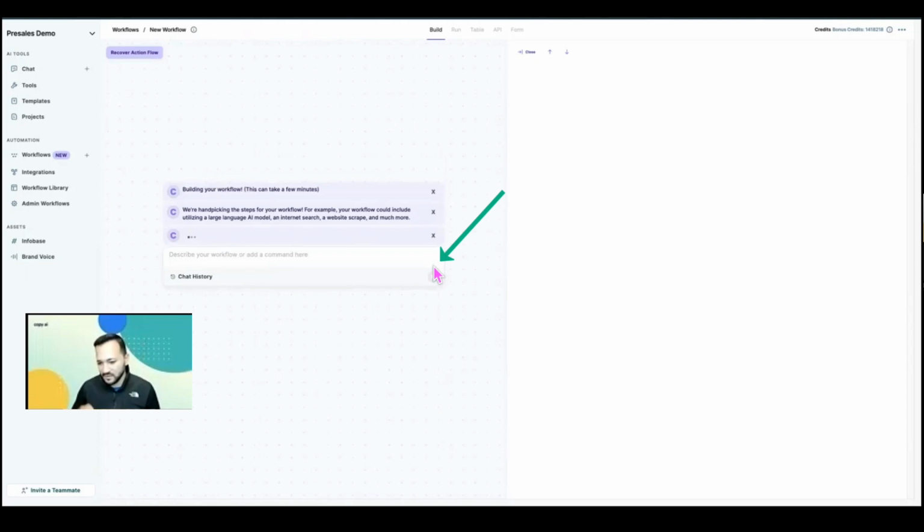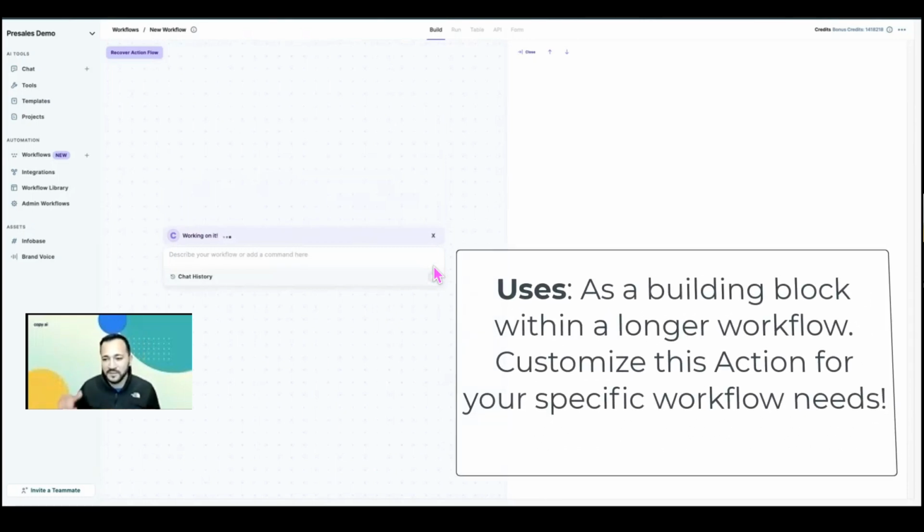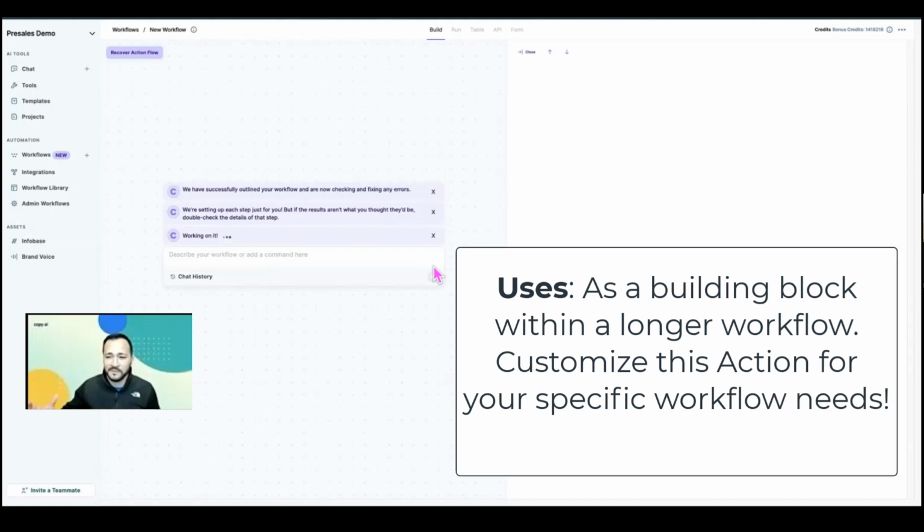The system is just going to pick apart the prompt that I put in to determine what steps are needed. Obviously, this is a fairly simple action in that there's only an input and one specific action. But as I said at the outset, this would typically form the top of a series of workflows that would be stitched together to go out, grab some information, and then ultimately enrich content that you may be putting out on the web or using for any number of other purposes.